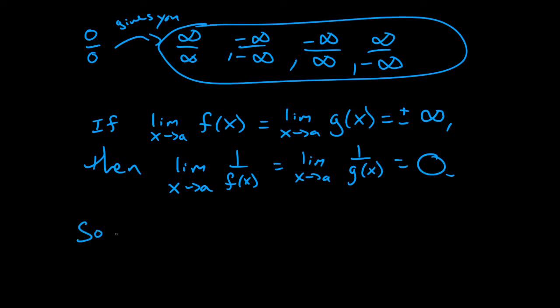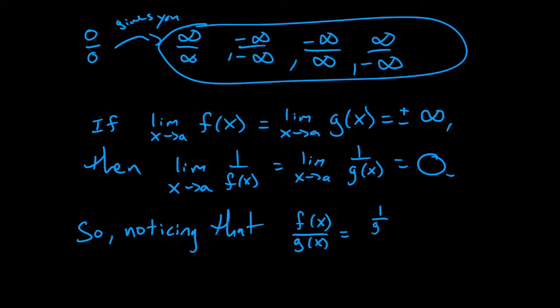So, noticing that f of x over g of x is the same as, just think about it for a second, 1 over g of x over 1 over f of x.